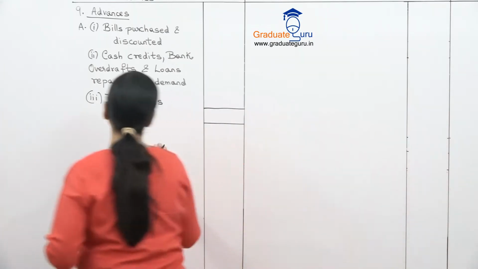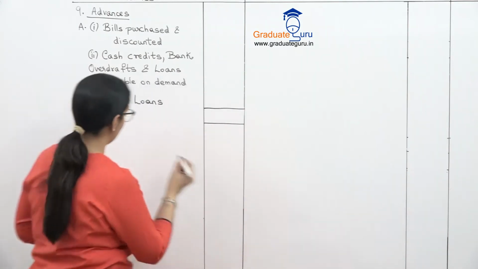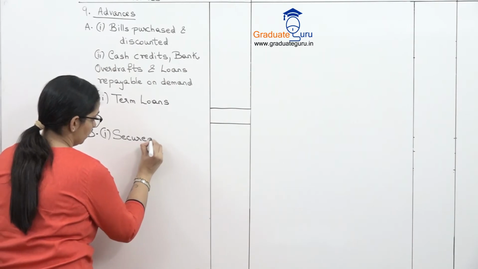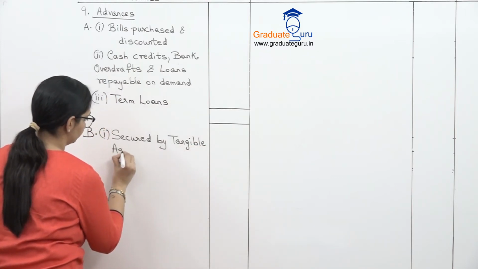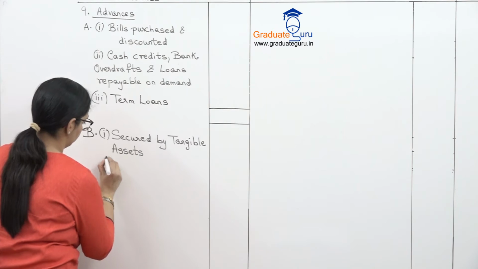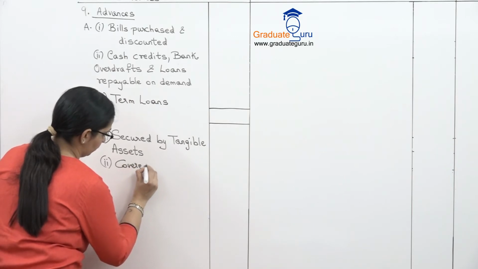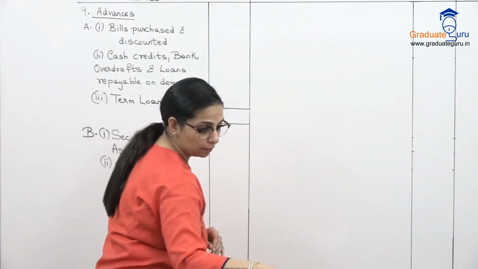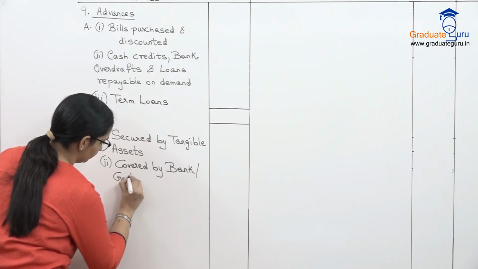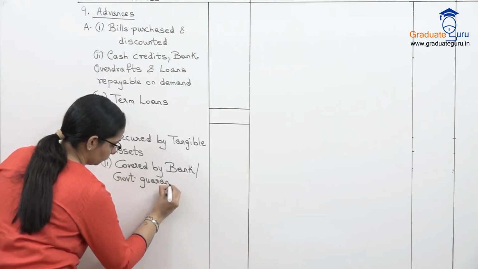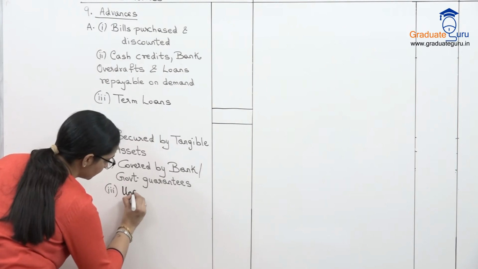Then when we come to part B, in that we show the breakup as secured by tangible assets, then we have covered by bank or government guarantees, and third is unsecured.